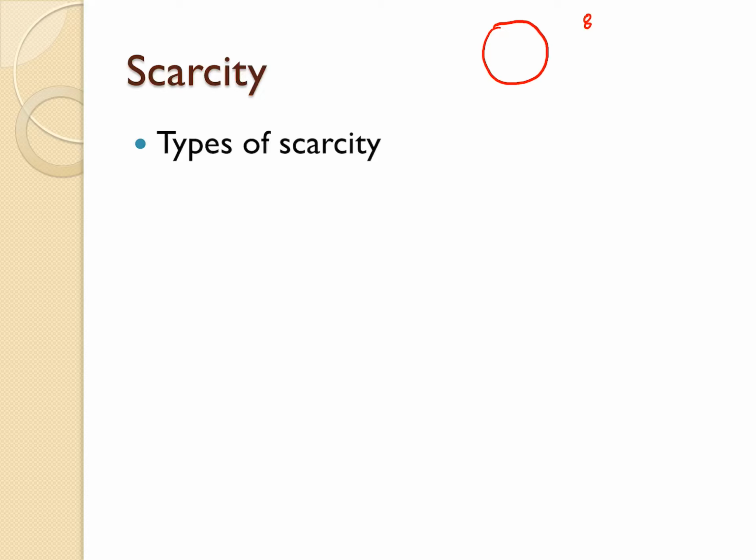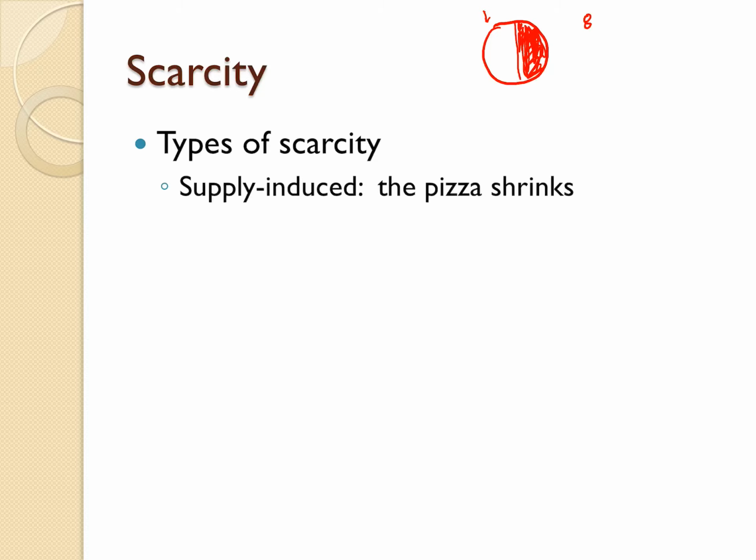And let's imagine that somebody sneezes on this half. Somehow magically we know this half gets sneezed on. This half is totally fine. So we take this half of the pizza and we throw it away because it's all super gross. And now we still have 8 people, and we're going to split the half a pizza between 8 people. We call this supply-induced scarcity, where for some reason the pizza shrinks. Okay, so that's scenario number 1.